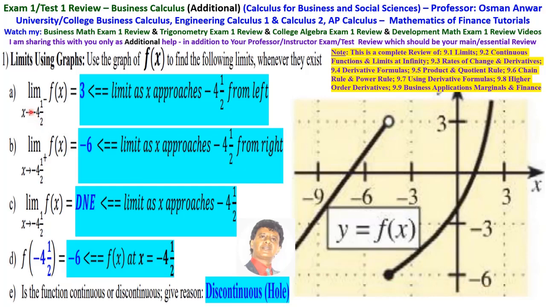So the limit from the left is 3, the limit from the right is minus 6. They are not equal. That means the limit as x approaches minus 4.5 of f of x does not exist. The limit from the right is not equal to the limit from the left, so the limit does not exist.